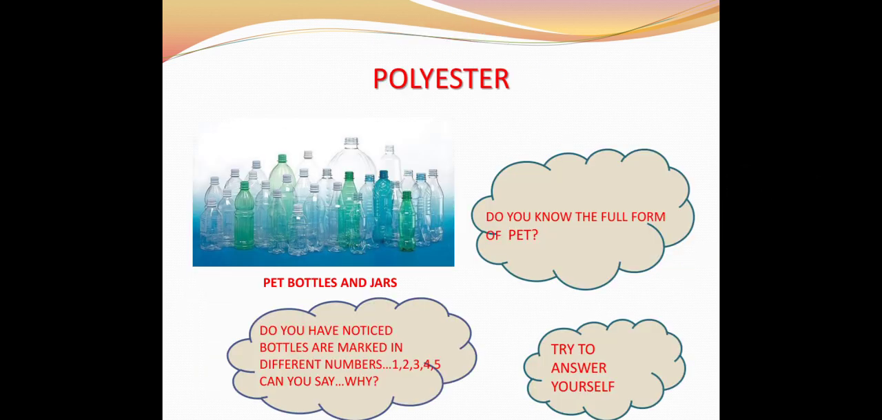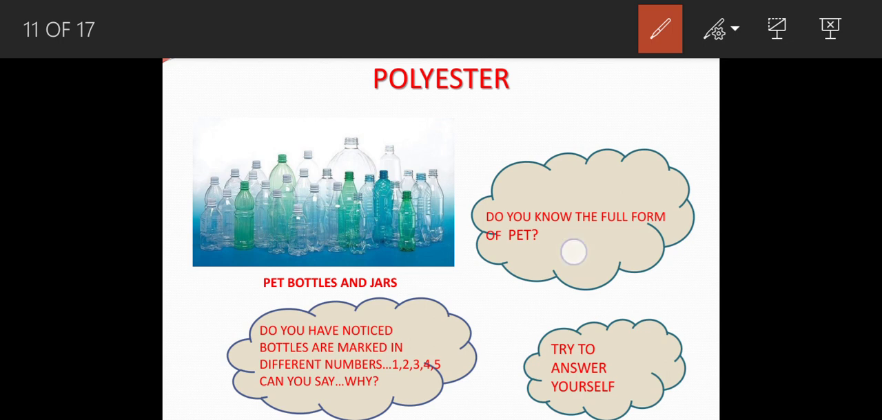Children, you all have seen this kind of bottles at your home. So do you know these are made up of PET? Do you know the full form of PET? And in some bottles you can see at the bottom there are certain numbers like 1, 2, 3, 4, 5. Can you tell me what is the significance of these numbers? If you know the answer, please write down your answer in the comment section.